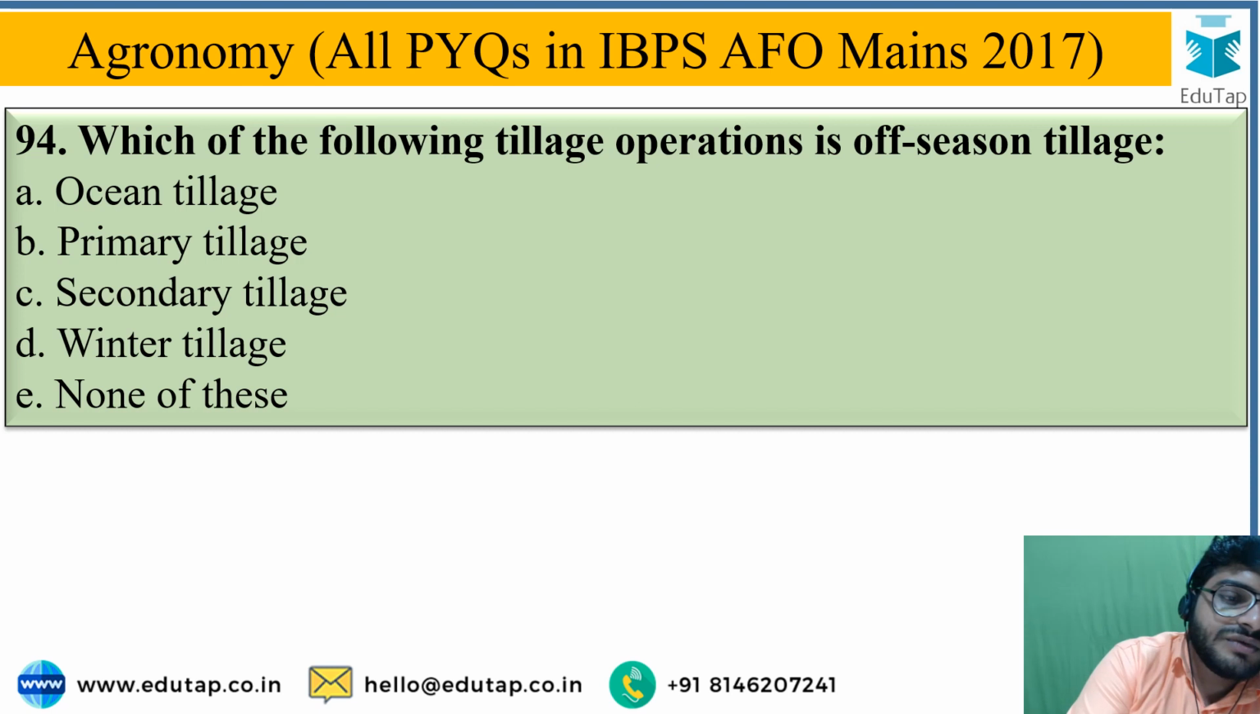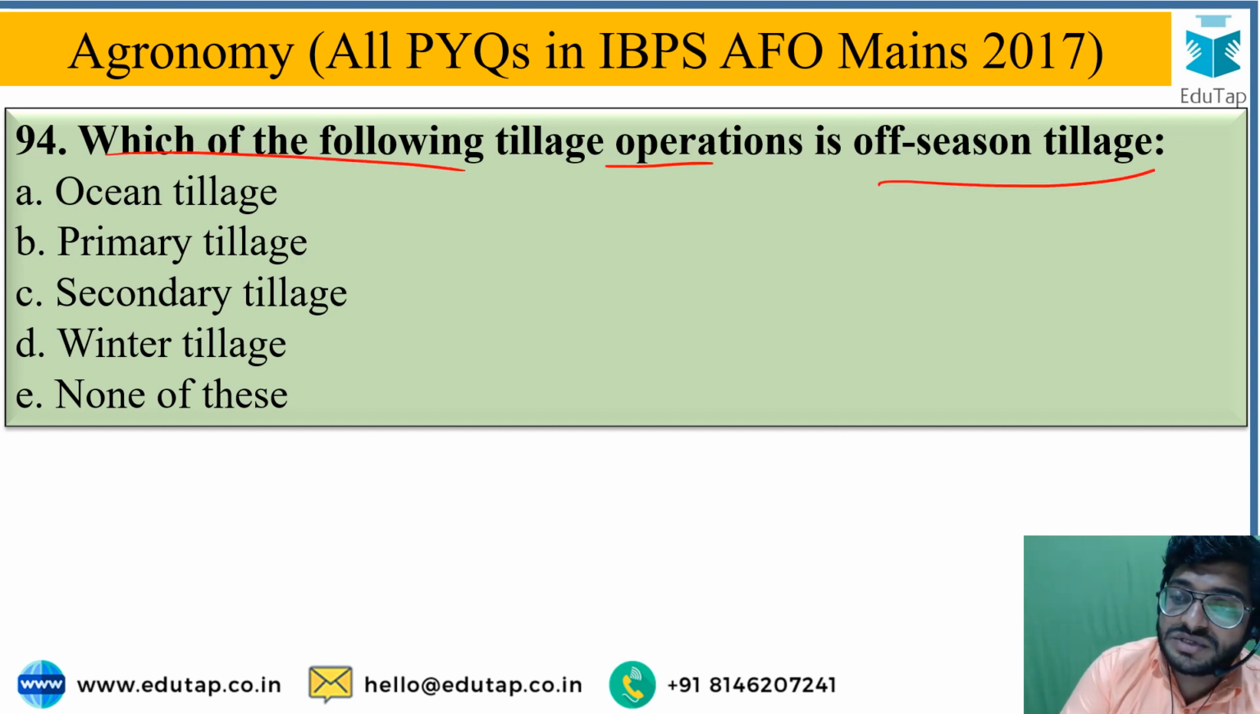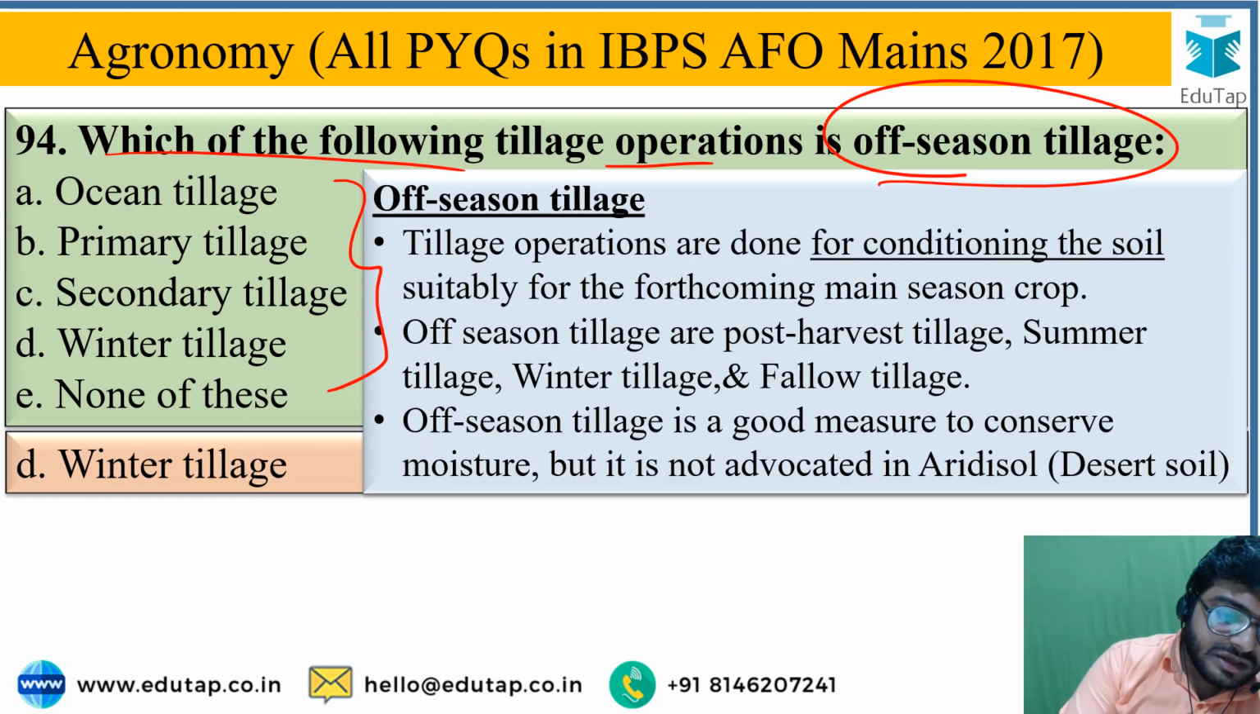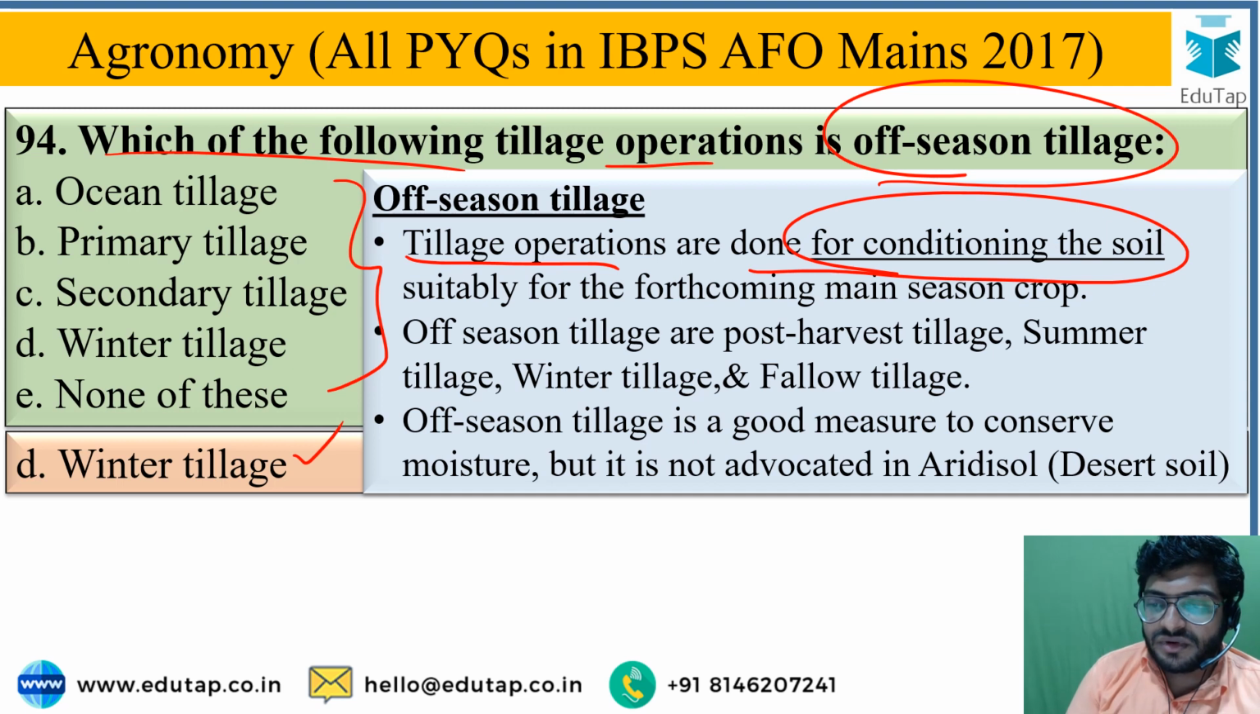The next question is, which of the following tillage operation is a off-season tillage? From the given options, correct answer is option D, that is a winter tillage is a off-season tillage from the given options. So what is off-season tillage? Here you can see the tillage operations are done for conditioning the soil, for improving or for rewarding the soil. These tillage operations are done suitably for forthcoming main seasons.